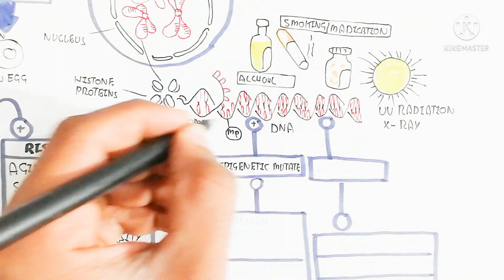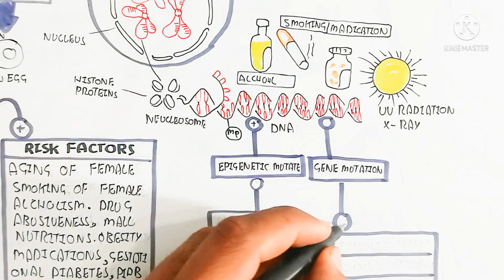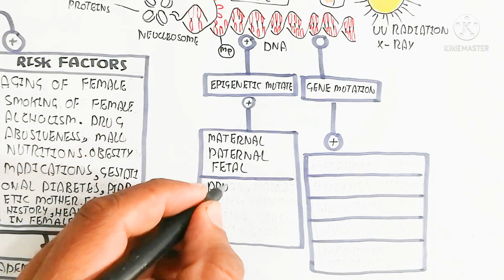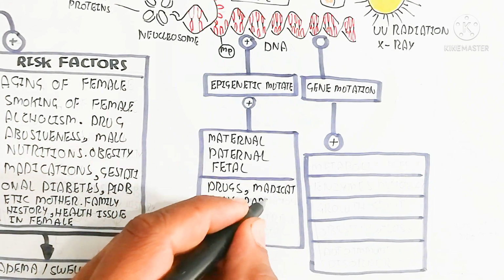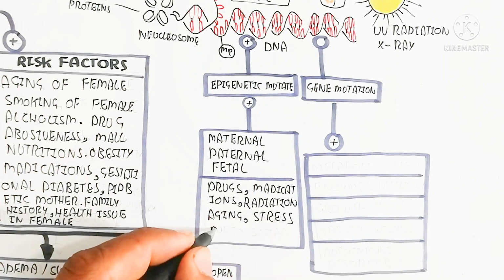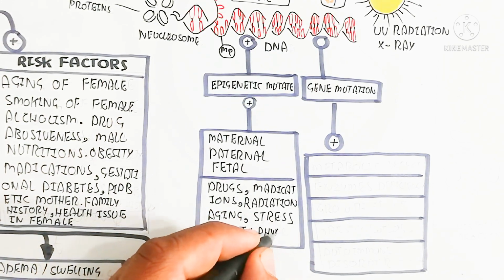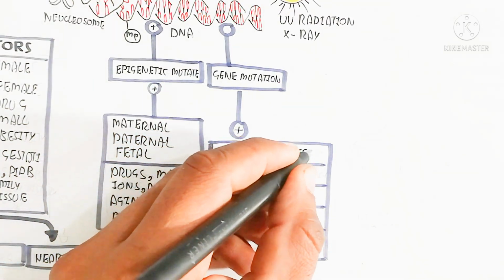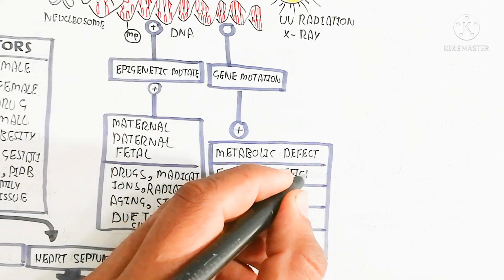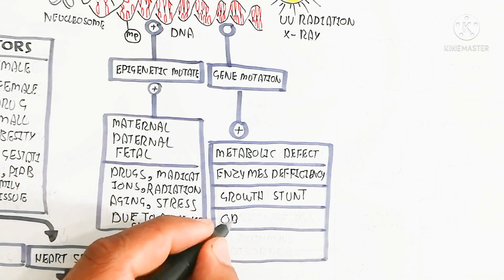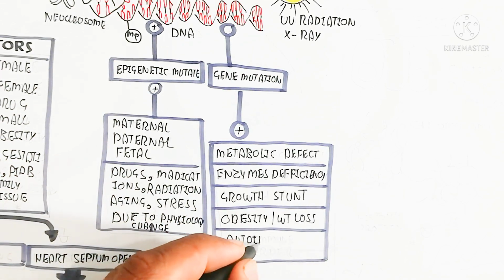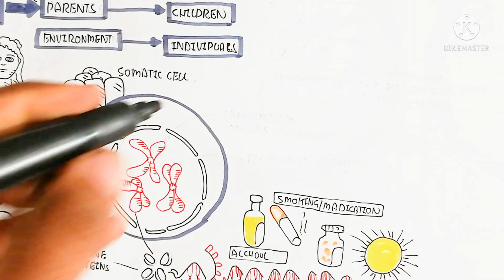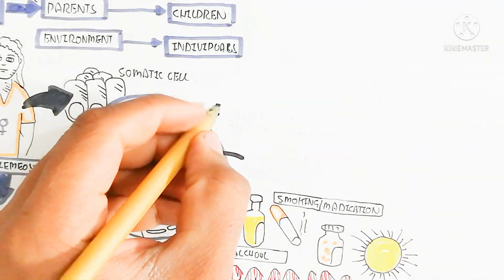So this is the DNA. An epigenetic mutation will be caused by maternal, paternal and fetal changes due to the methylation pattern. And in this way, the drugs, medications, radiation, aging, and physical and physiological stress will lead to DNA damage and gene silencing due to the methylation. And acylation will lead to expression of the DNA on the basis of requirement. And the gene mutation also leads to metabolic defect and enzyme deficiency, growth stunt, obesity or weight loss, and autoimmune disorder.